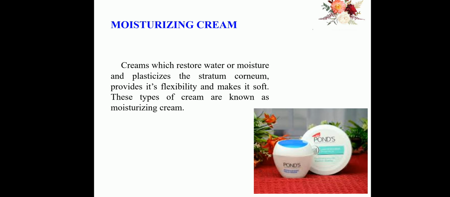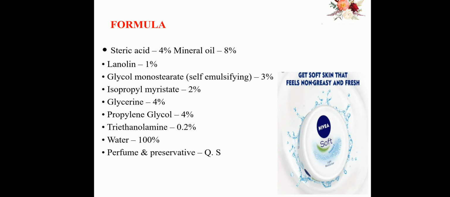The main function of a moisturizer is to prevent your skin from becoming dry. Formulation of moisturizing cream: stearic acid, lanolin, glycol monostearate, isopropyl acetate, glycerin, propylene glycol, triethanolamine, water, perfume and preservative.